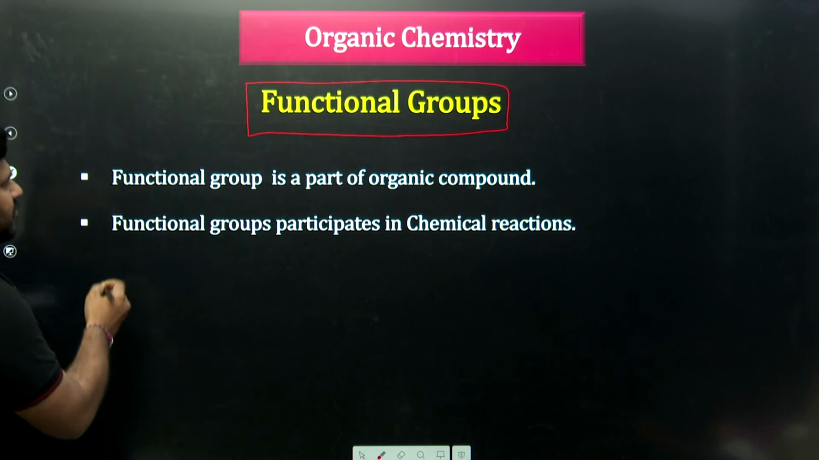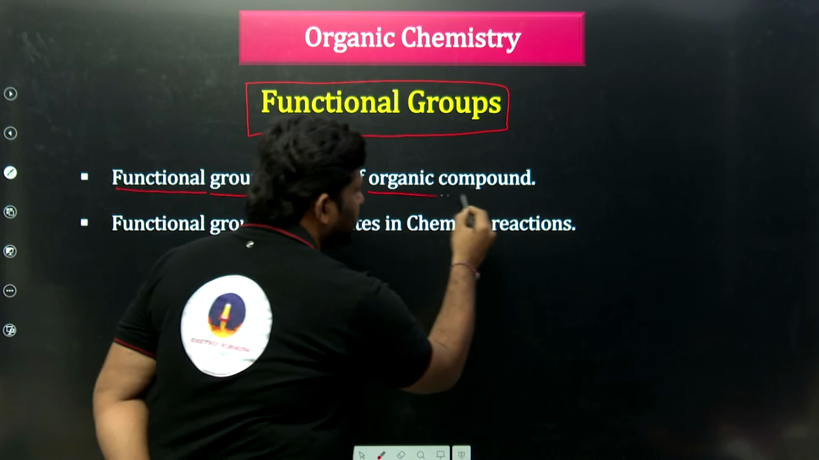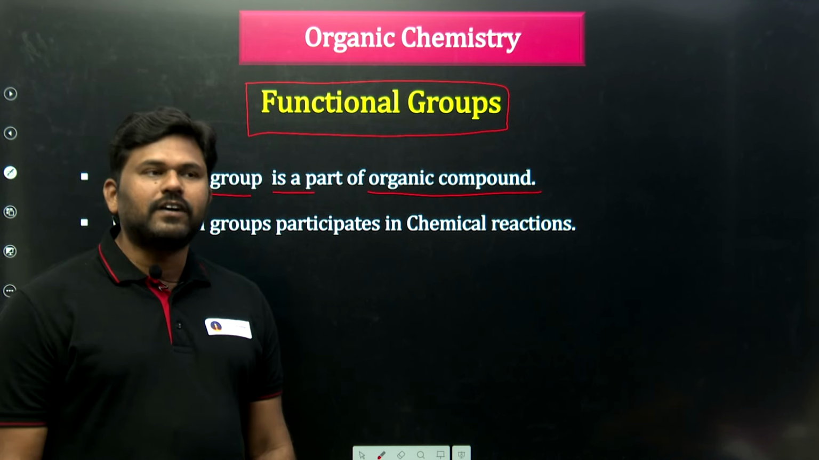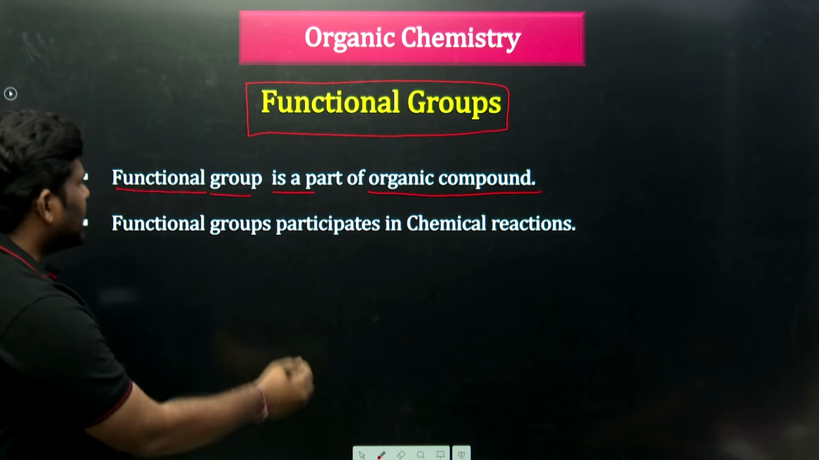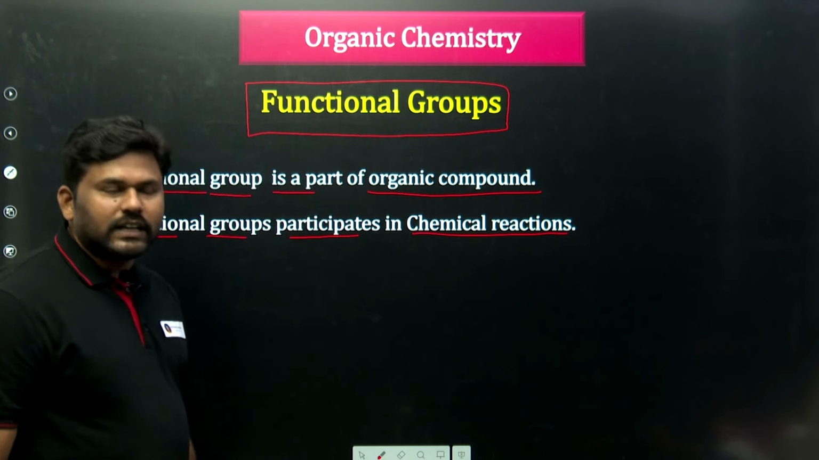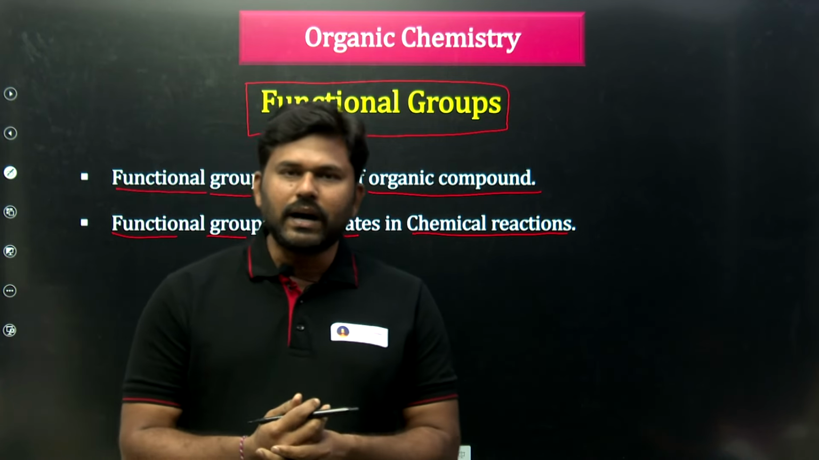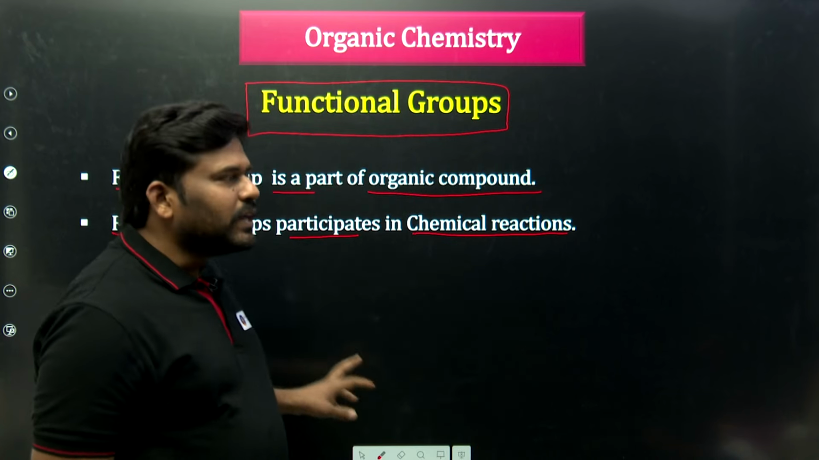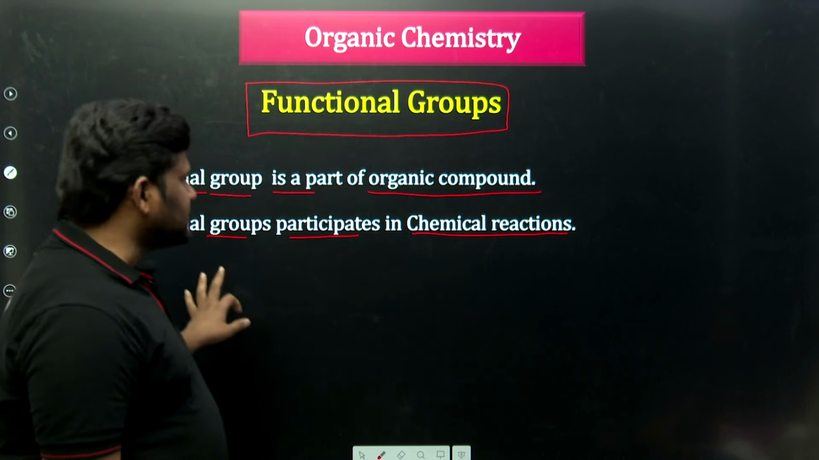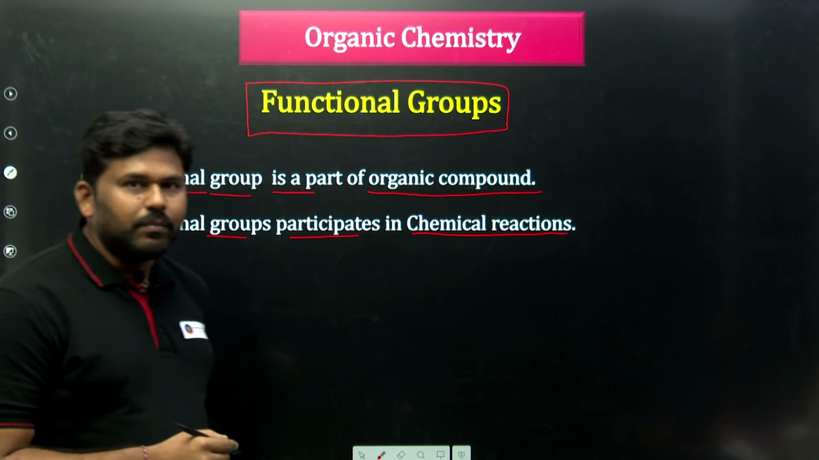First of all, a functional group is a part of an organic compound. This is the first point. Functional groups participate in chemical reactions. Generally, reactants participate in reactions, and in an organic compound, most of the time, it is the functional group that participates in chemical reactions.